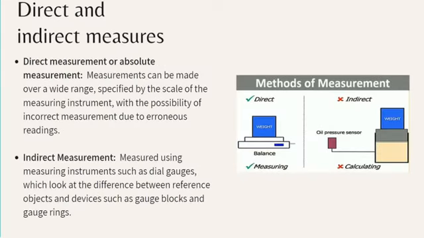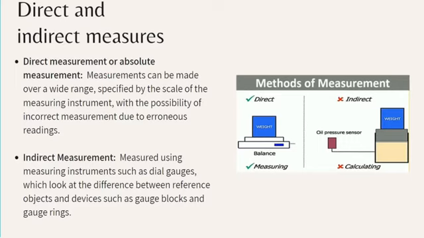Direct and indirect measures. There are two methods for making dimensional measurements. Direct measurement, or absolute measurement: the physical dimension of an object is determined directly. Measurements can be made over a wide range specified by the scale of the measurement instrument, with the possibility of incorrect measurement due to erroneous readings.